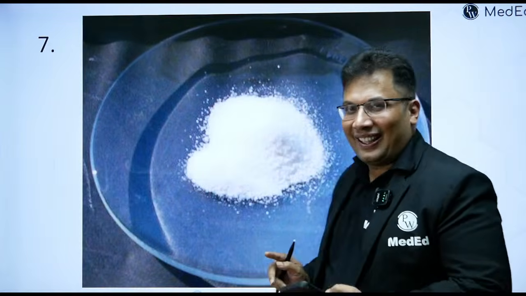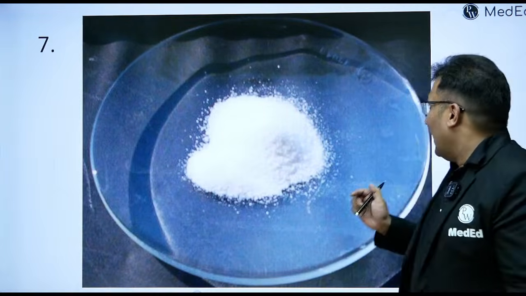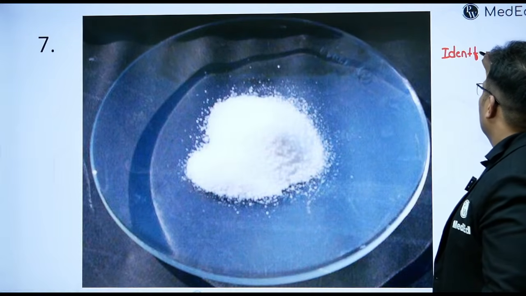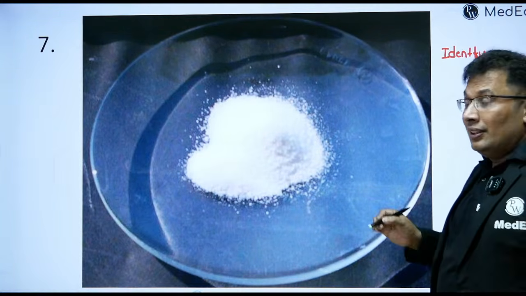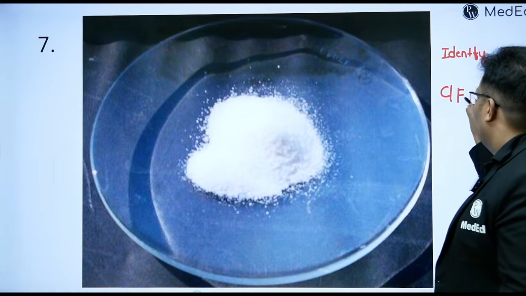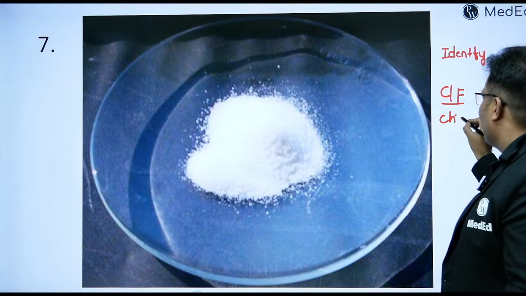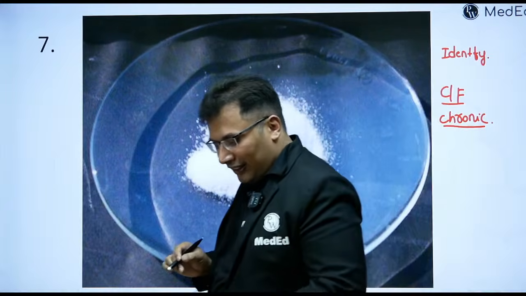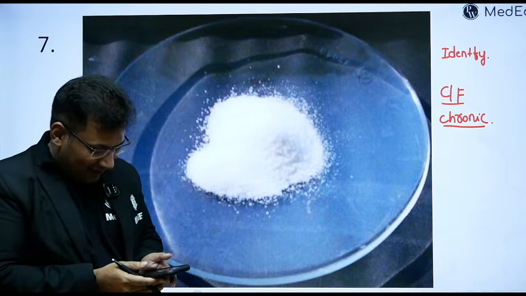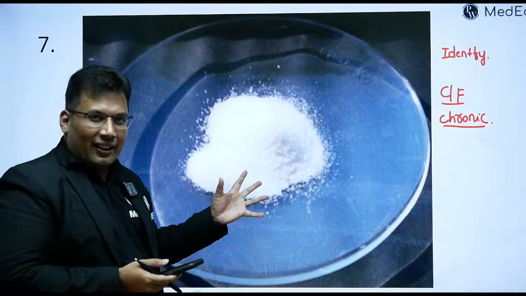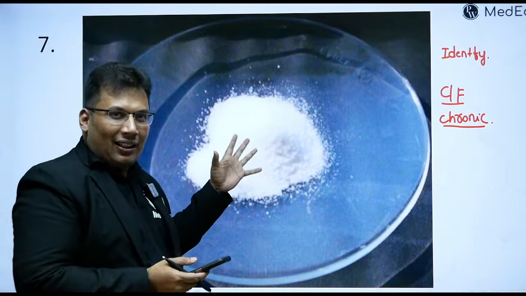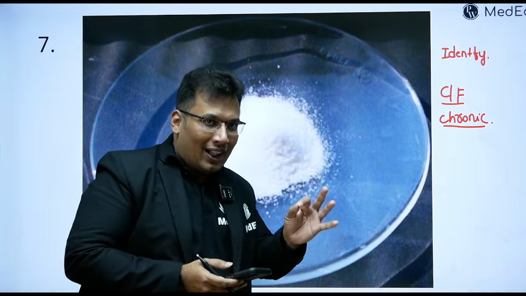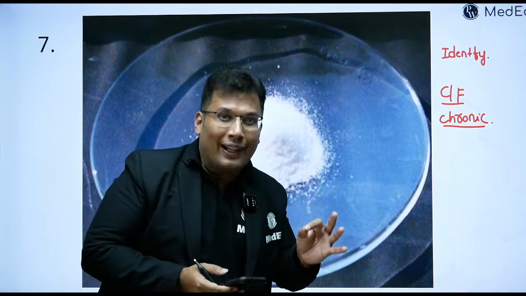Next we have the seventh one. Identify, and give clinical features of chronic poisoning. White colored powder, colorless, tasteless, odorless, can be mixed with any food and drink.